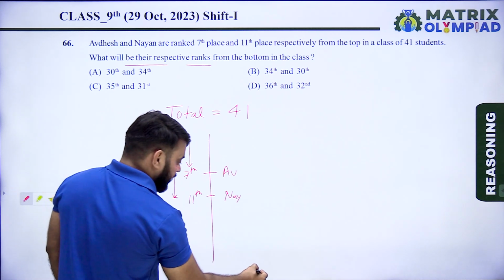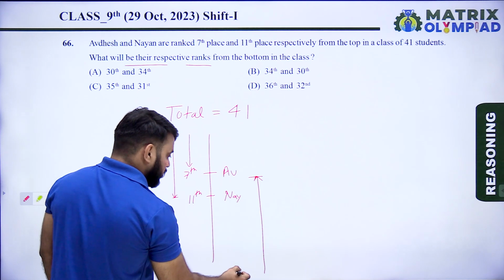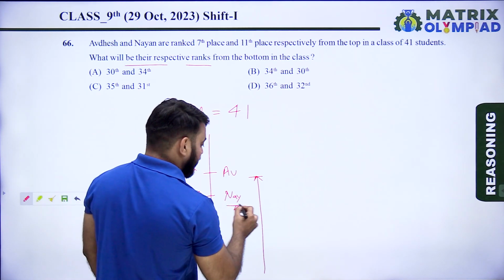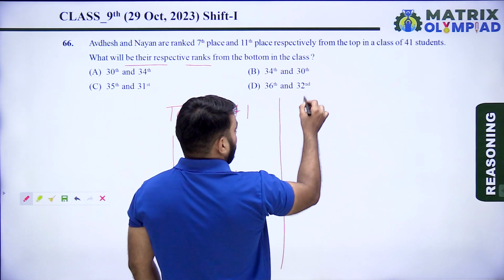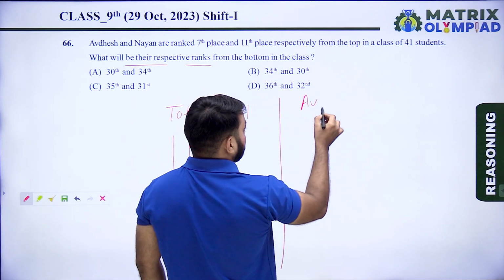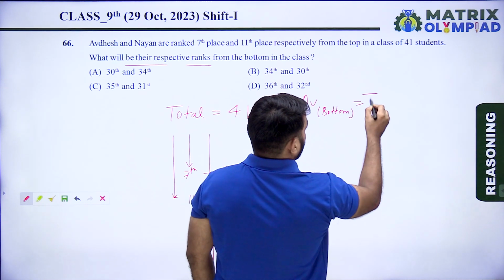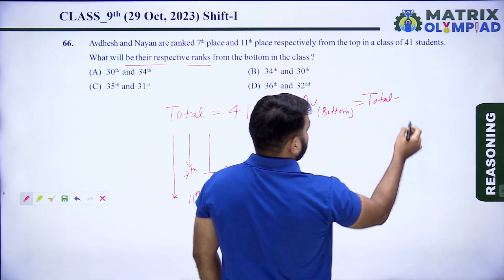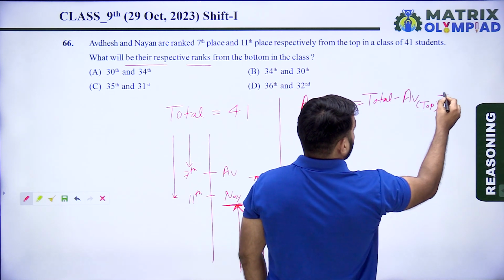So find the rank of Avdesh from the bottom side and also find the rank of Nayan from the bottom side. First, find Avdesh's rank from the bottom side. The formula is total minus Avdesh's rank from the top plus 1.